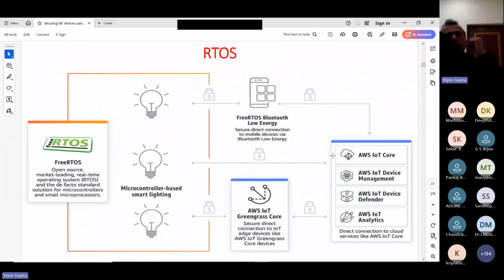Now the most important thing: in our case we have seen the smart thermometer, the HVAC system, the power sale counter. That means whatever devices were there, they were vulnerable, because those devices also contain an operating system, but it is not like a full-fledged Linux, Windows or Mac operating system.